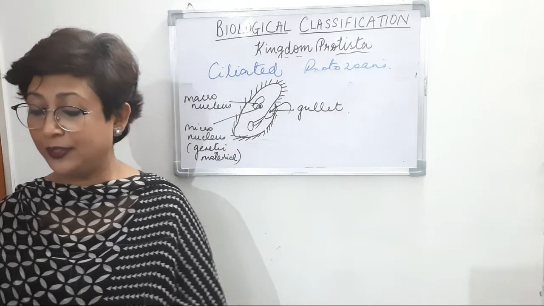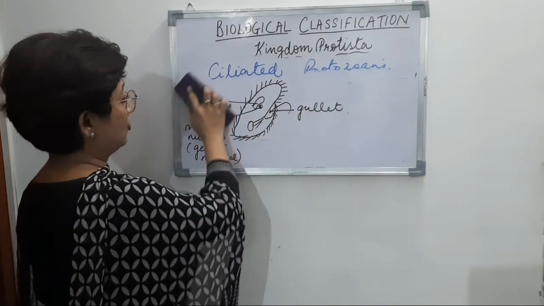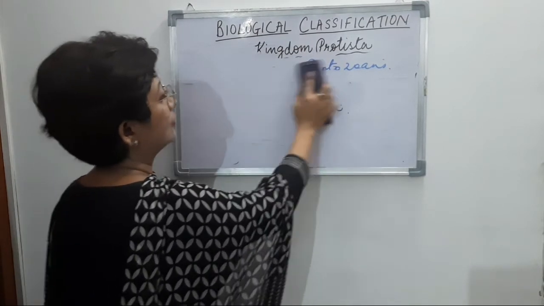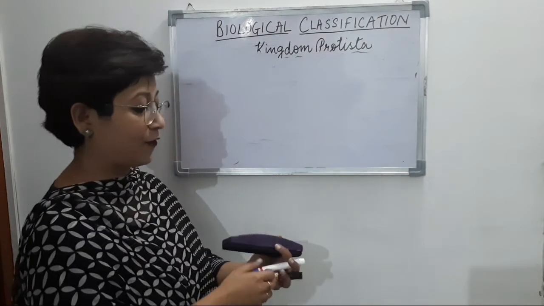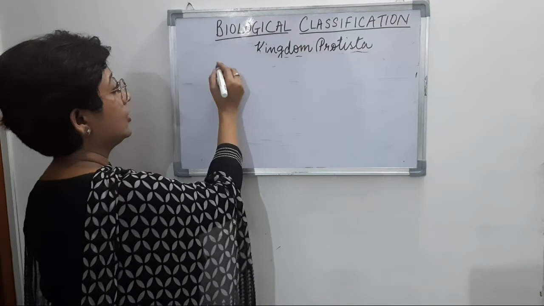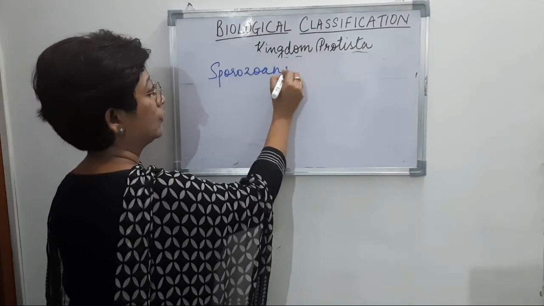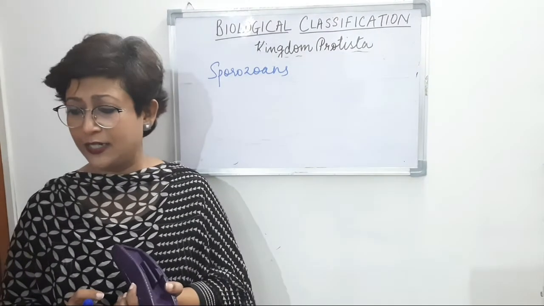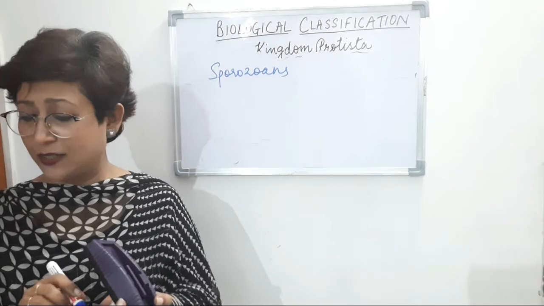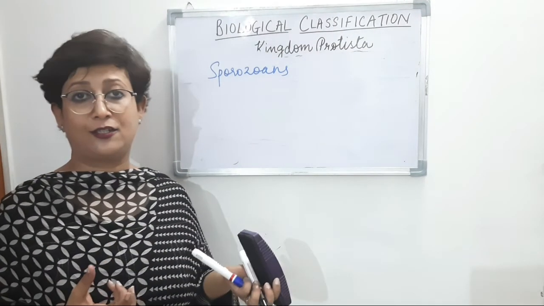Paramecium is the example. And now we come to the last group of protozoans. They are known as sporozoans, from the presence of spores. It includes those organisms that have an infectious spore-like stage.